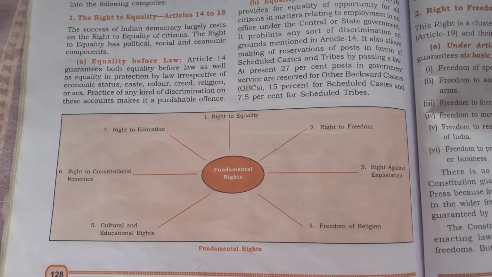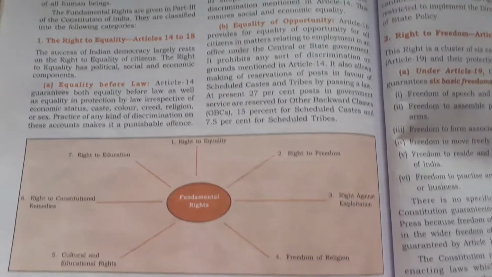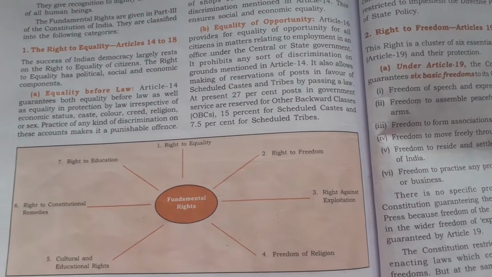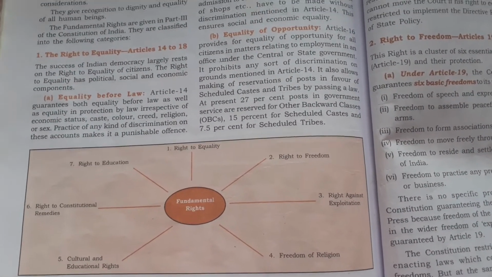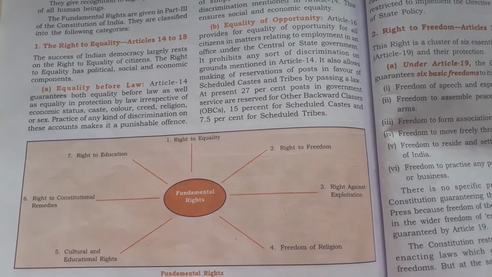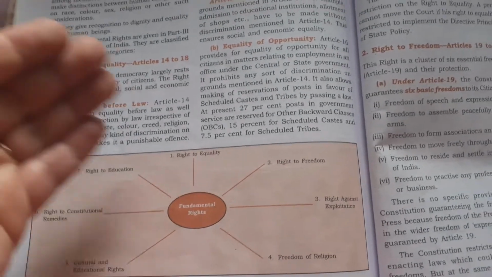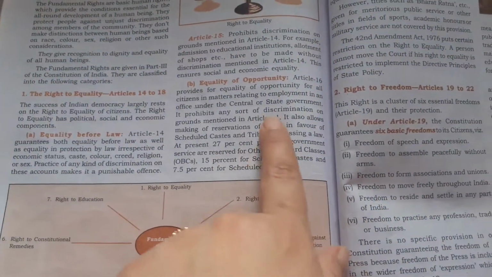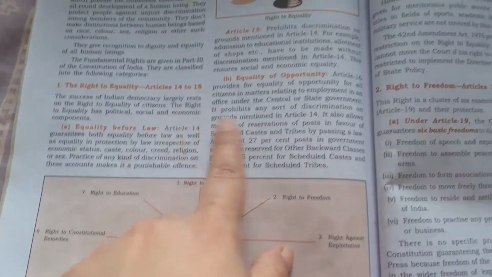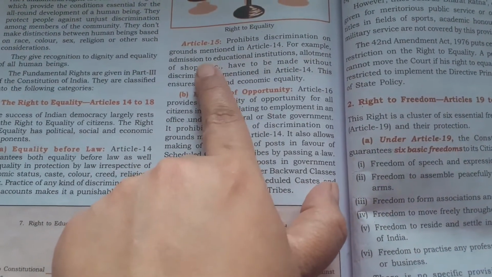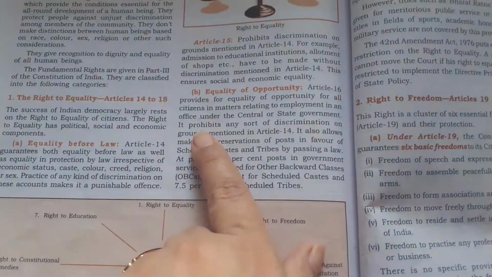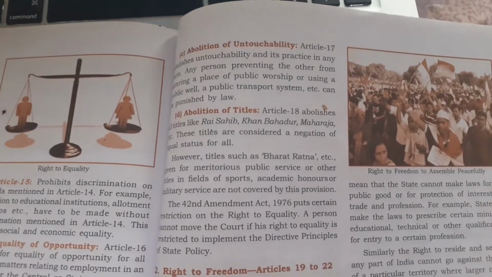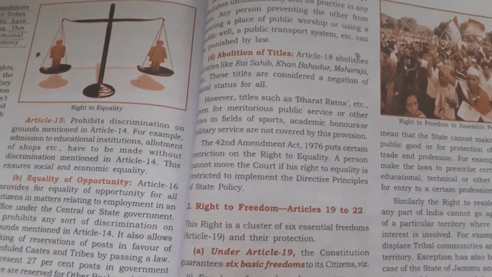Now you might think that do I have to remember all these names or even the names of individual articles? Well, since they mention names, on the safer side, I would ask you to learn articles also, the names of the articles. So under 14 to 18, you have the different articles, 14, 15, and these kind of names are given. So equality before law, Article 15 prohibits discrimination on grounds mentioned in Article 14. So you have equality of opportunity, and then abolition of untouchability. So all these headings only you can learn.